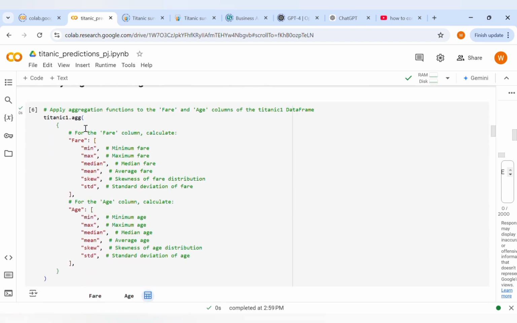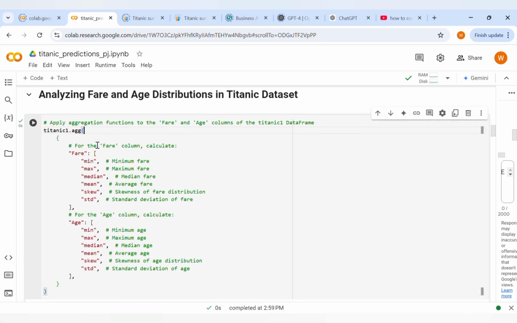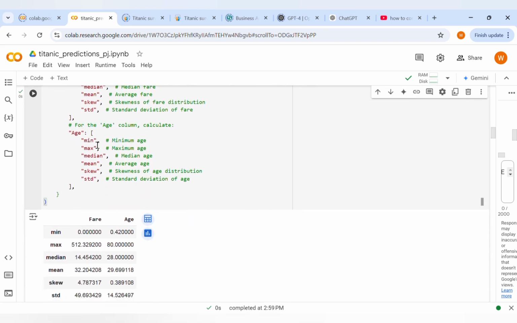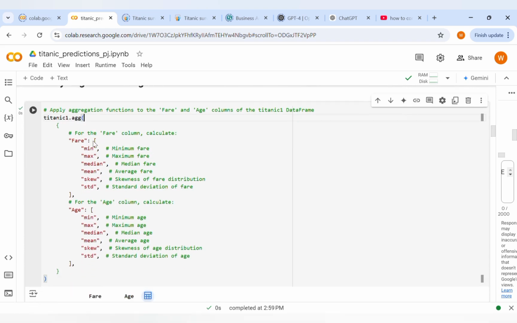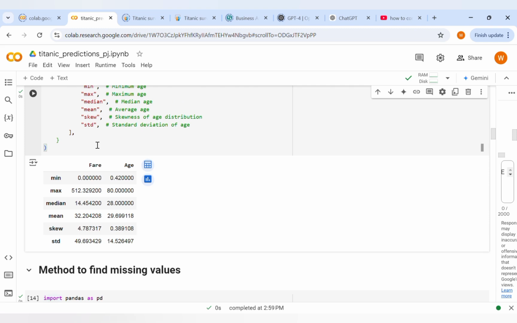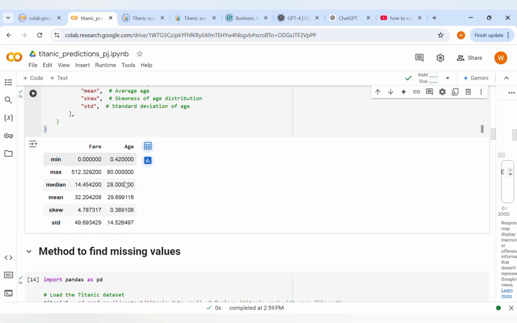Then analyzing the fare and the age distribution. In this step, the code takes the Titanic1 data frame, focuses on the fare and age columns, and calculates and presents a summary table. You can see in the output the maximum, minimum, median, average, skewness, and standard deviation for each of those columns.